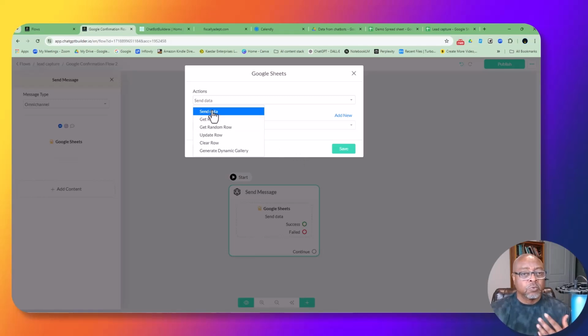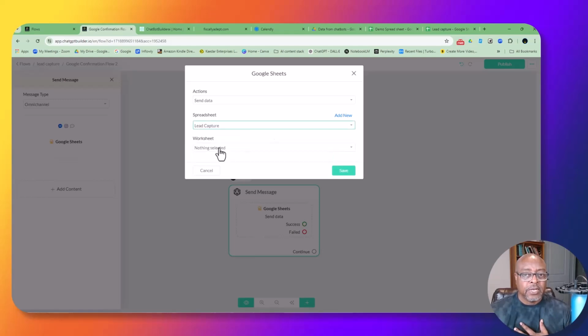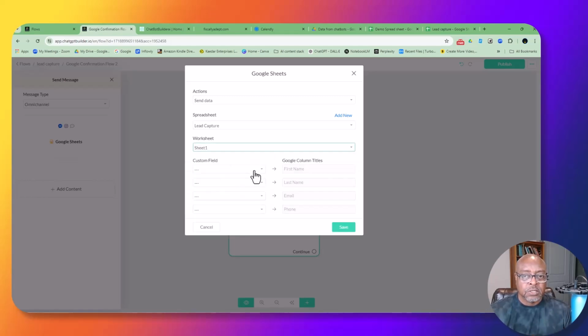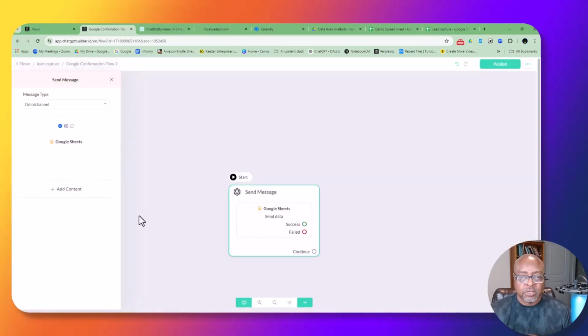But what we're going to do is send information from the chatbot to Google. So we're going to send data, and right now I have nothing selected. But I can hit a drop-down menu, and you're going to see I already have a sheet that is already constructed, and I can put that in there. Then it's going to ask me which worksheet, which of these sheets or parts of that sheet, I want to select, and then I have to put the fields in. But I'm going to create one for you, so I don't want to do that right now. So I'm going to cancel that.